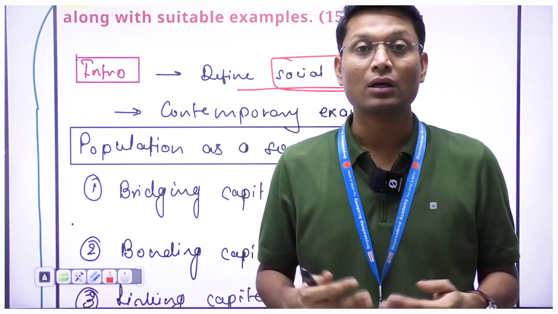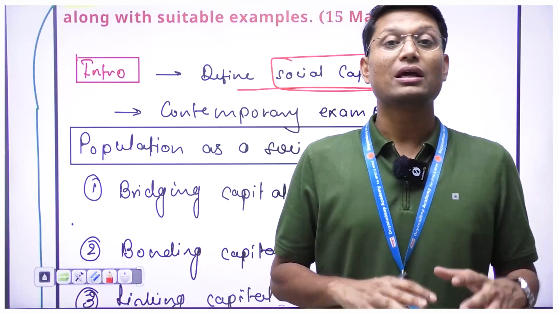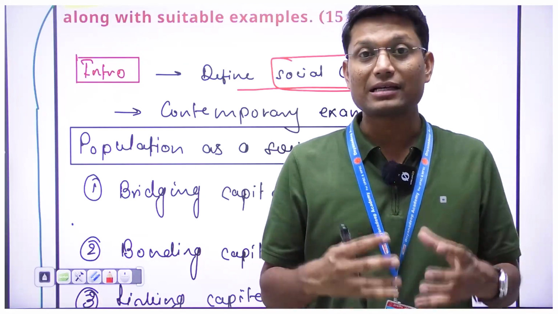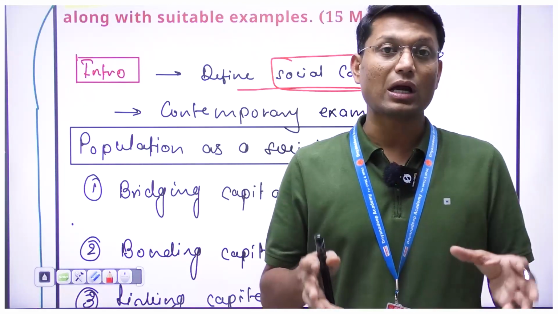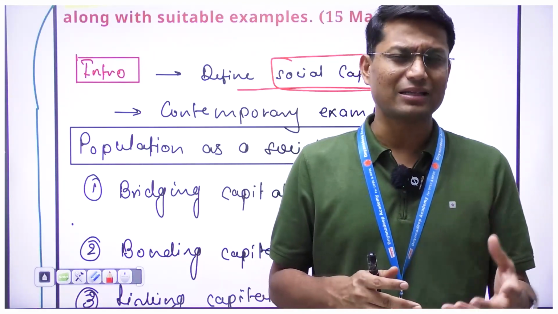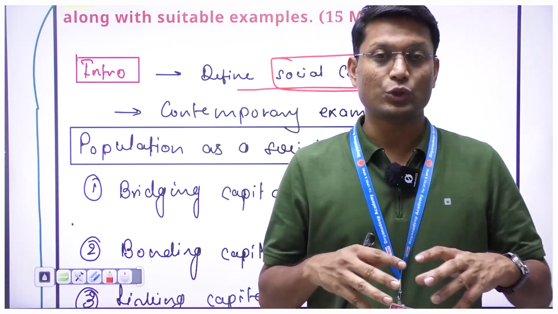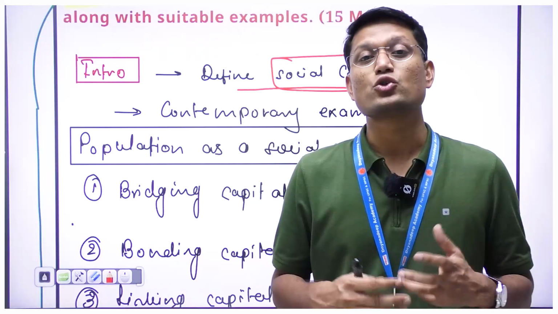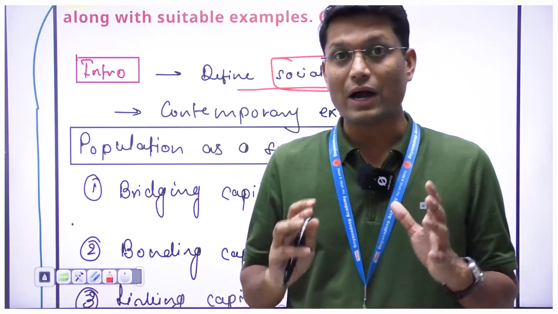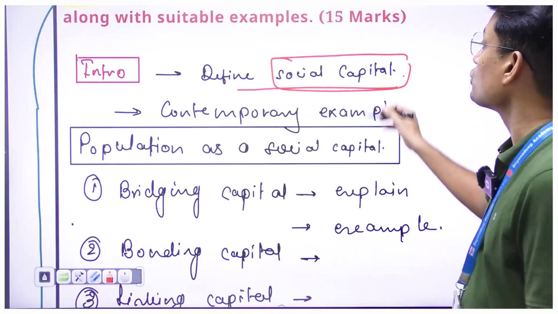We as people, or the whole of the population, can be considered an asset for any nation or any country, because once we come together, we can create many things. We can use these resources and improve our economic as well as social standards. That kind of idea we have to understand when it comes to social capital.